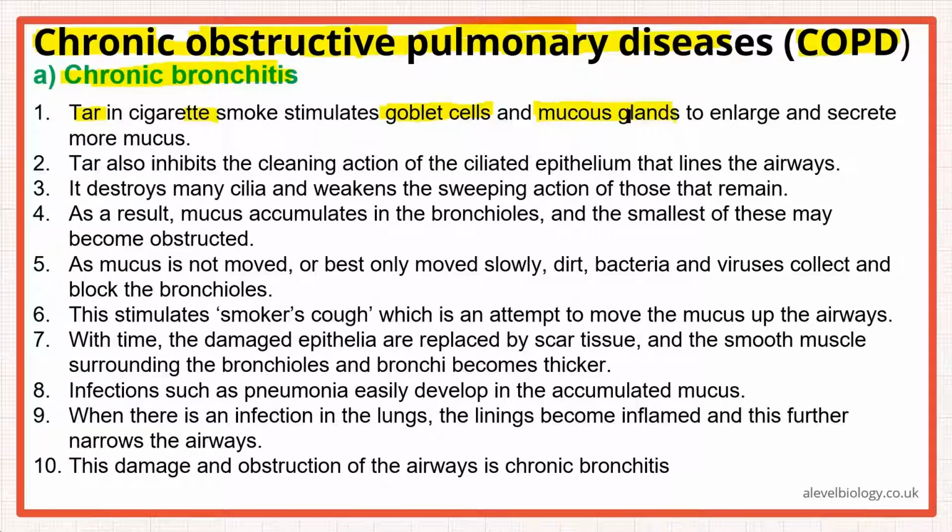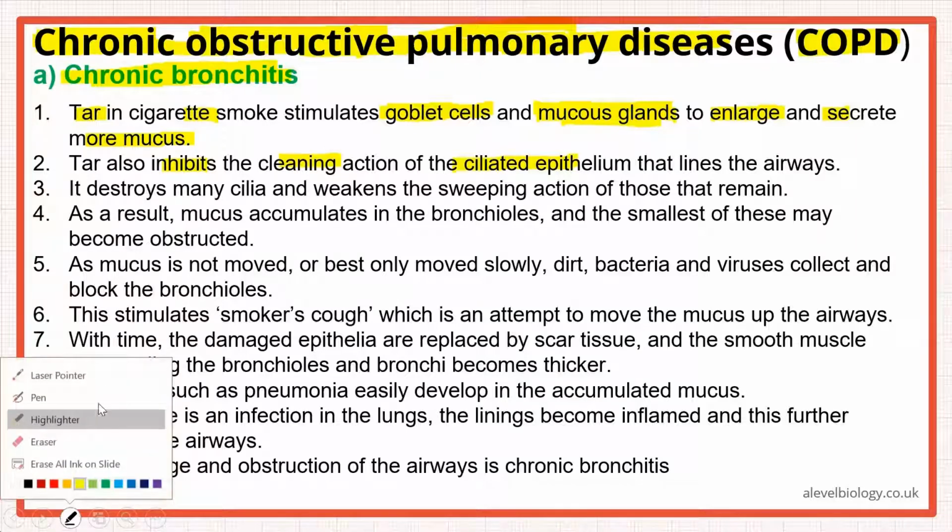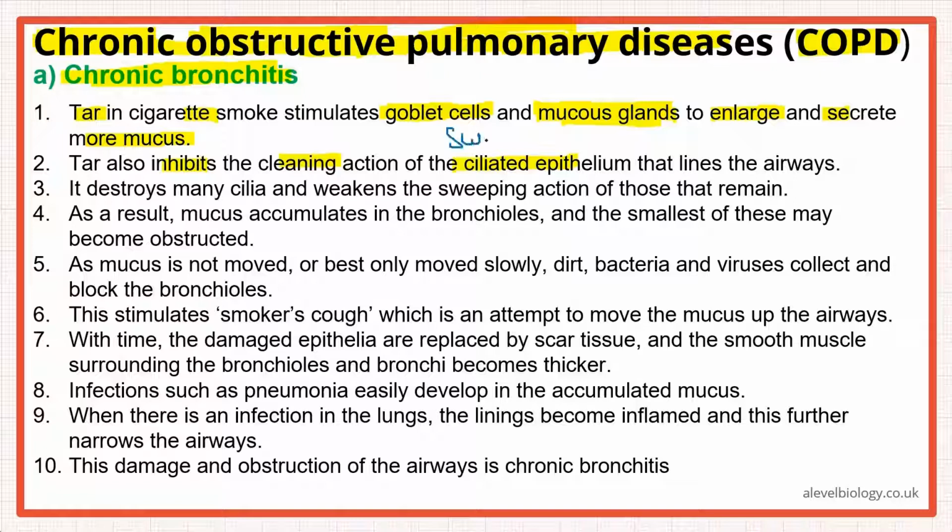Tar in cigarette smoke stimulates both of these, the goblet cells as well as the mucus glands, to enlarge. As the size of these cells enlarges, they secrete more mucus. This is what tar does. It also inhibits the cleaning action of the ciliated epithelium. The ciliated epithelium has a sweeping movement, so it tries to sweep away the dirt. Tar inhibits this cleaning action of the ciliated epithelium that lines the airways.